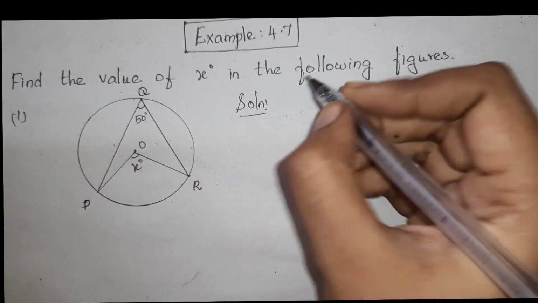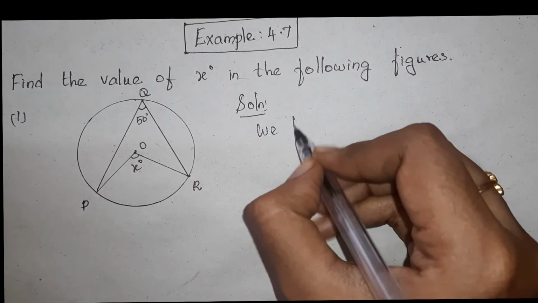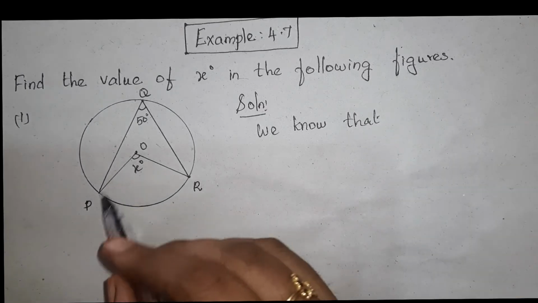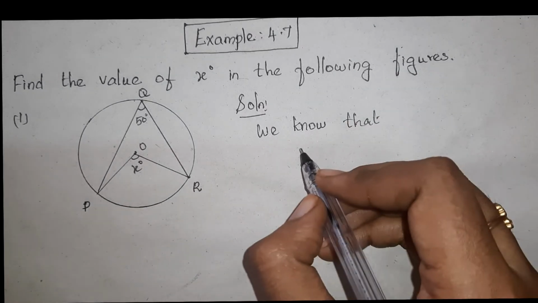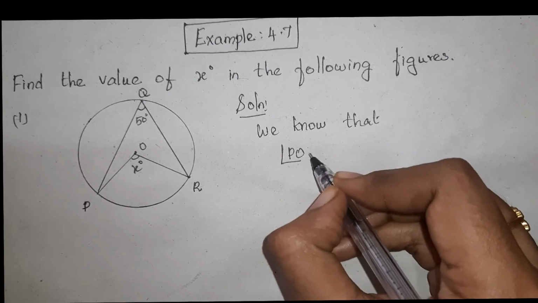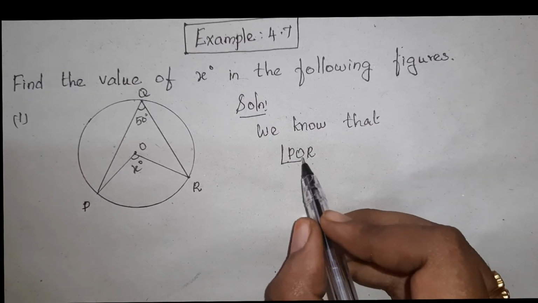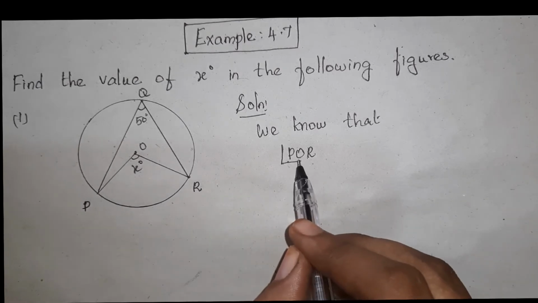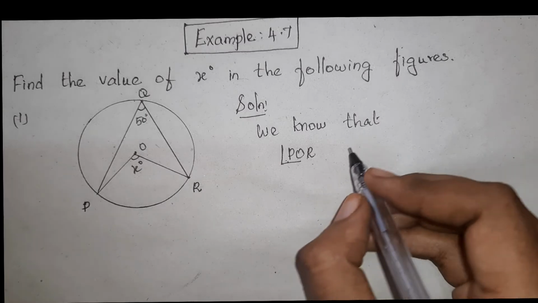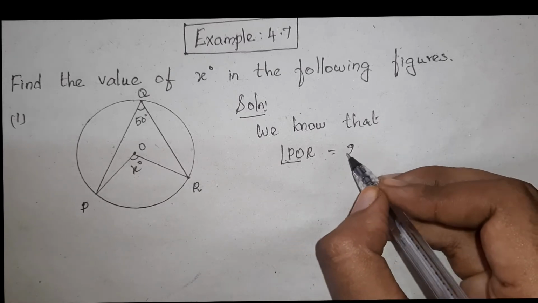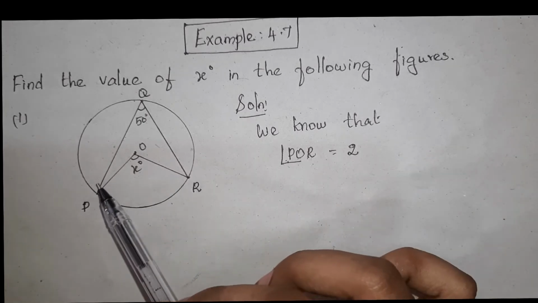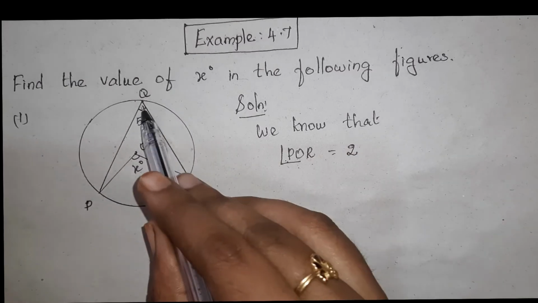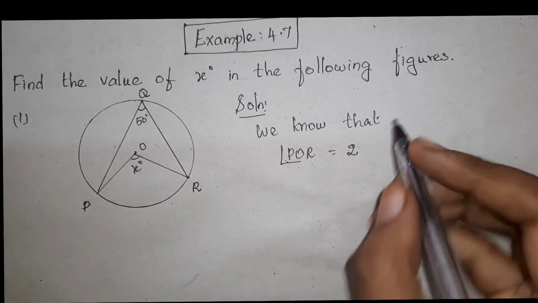Solution. So we know that this angle is subtended by the center, so angle POR. You have to write POR because O should be in the middle. Angle POR is equal to double the angle subtended by any point on the circle. So it will be double this angle, angle PQR.